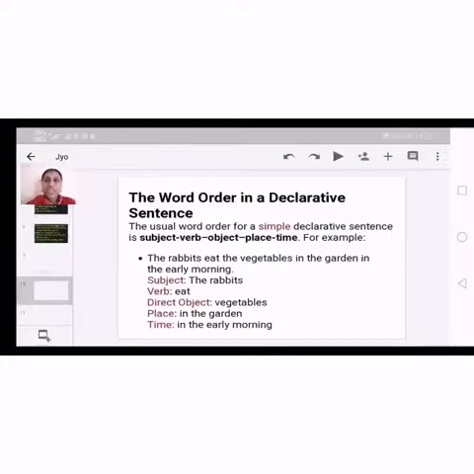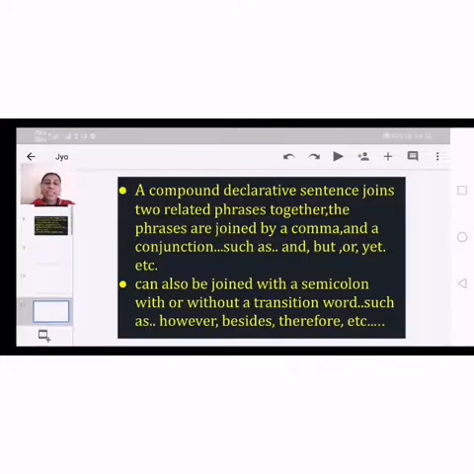This is a structural order for the declarative sentences. Okay, and we'll move to the next type of declarative sentence, that is the compound declarative sentence. Just now I told you that compound means the combination of two or more.